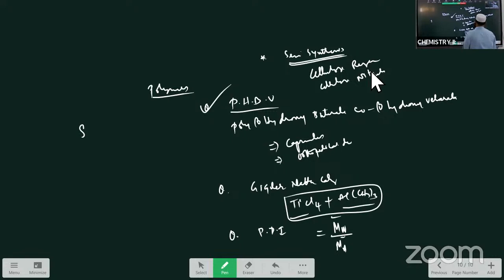What are addition polymers? The polymers formed by means of the addition type of mechanism are called addition polymers. Example, you have to write polyethylene. What is a condensation polymer? A polymer formed due to the condensation process, means two molecules are joined by removing water or ammonia, is called condensation. Bakelite is an example for the condensation polymer. So these are some important questions in this chapter, polymers.